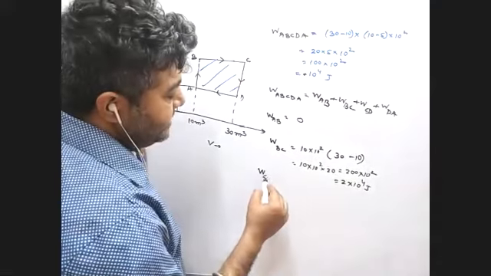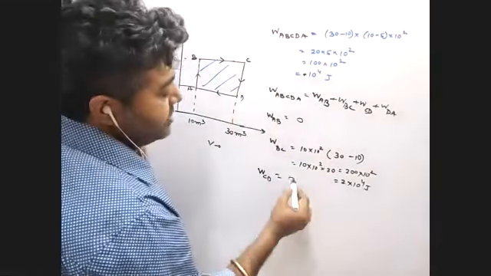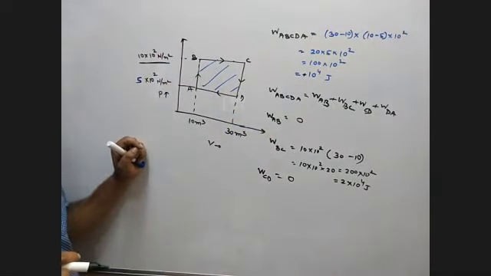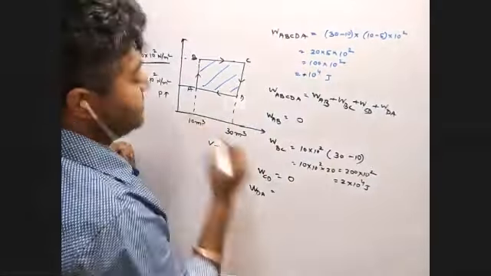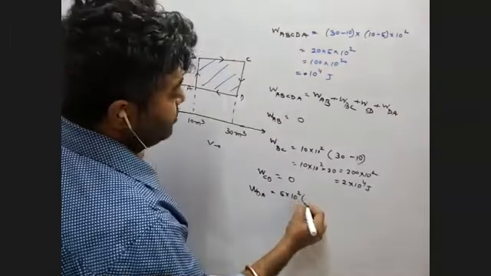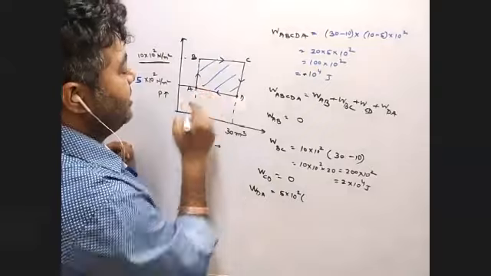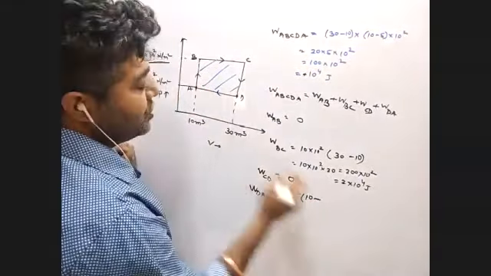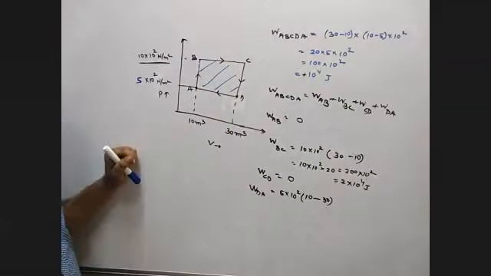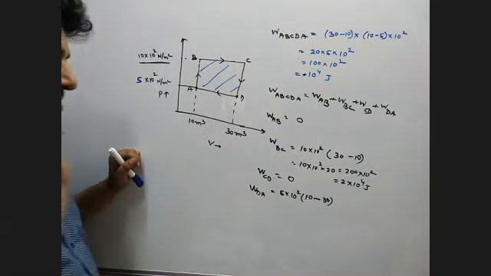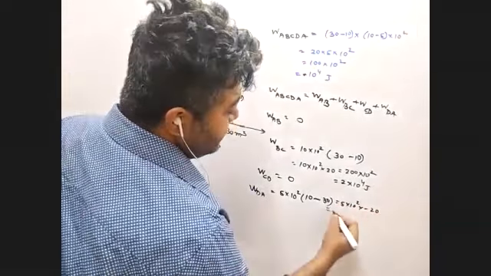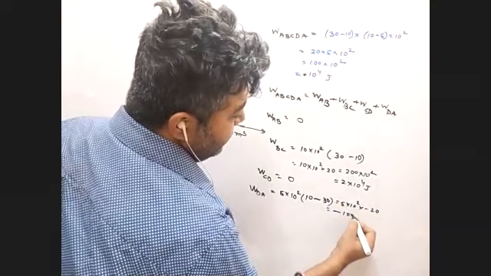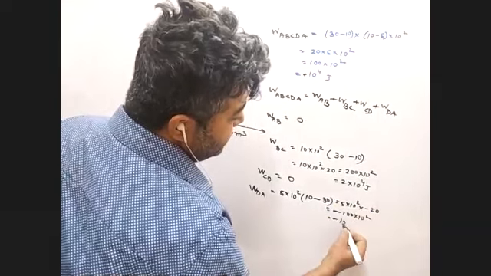Now work done by CD. Again, the volume remains constant, work done 0. And in the fourth one, work done by DA, the pressure remains constant, 5 into 10 to the power 2. Now the final minus initial, final is 10 and initial is 30. Are you getting my point? So you have a negative value. So how much negative? 5 into 10 to the power 2 into minus 20. That means minus 100 into 10 to the power 2. That is minus 10 to the power 4 joule.